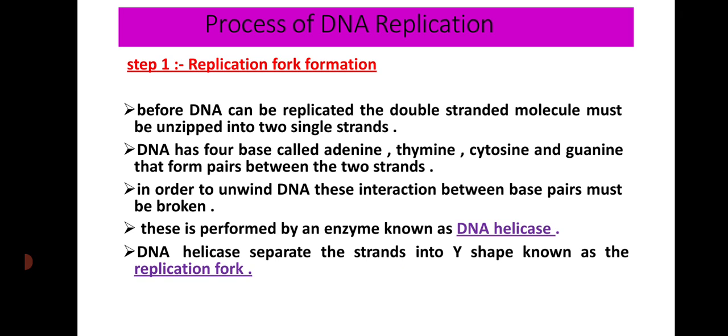DNA has four bases called adenine, thymine, cytosine and guanine that form pairs between the two strands. In order to unwind DNA, these interactions between the base pairs must be broken. This is performed by the enzyme called DNA helicase, and DNA helicase separates the strands into a Y shape known as a replication fork or origin point.